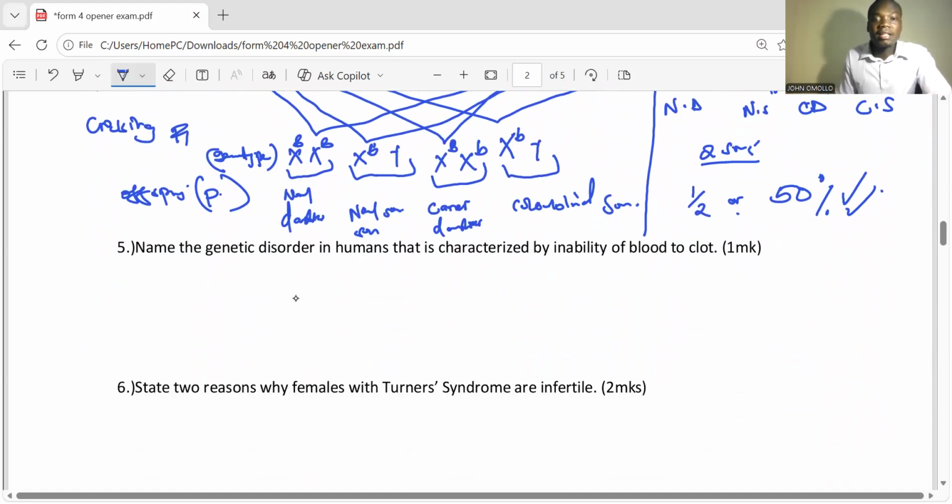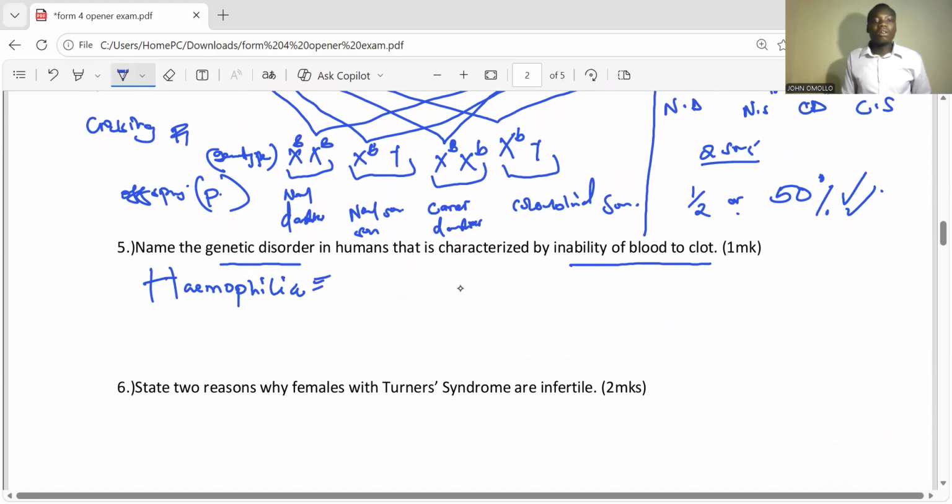Number 5, name the genetic disorder in humans that is characterized by inability of blood to clot. Now, that genetic disorder in humans characterized by inability of the blood to clot is called hemophilia. So the person is called hemophilic. Hemophilia is a genetic disorder characterized by the inability of the blood to clot in the normal way.